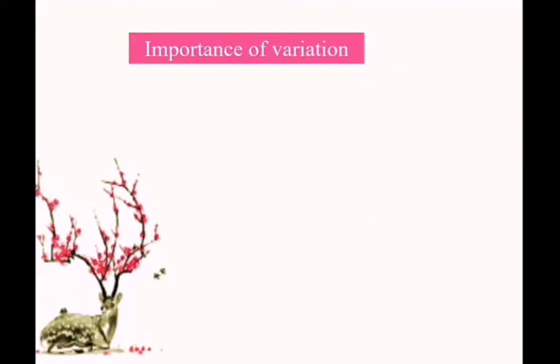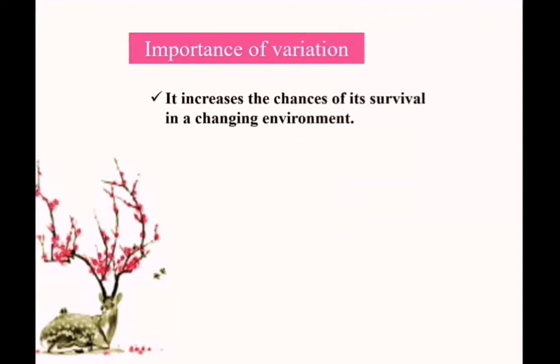But what is the importance of variation? During sexual and asexual reproduction, variations are happening, and during sexual reproduction variations are more. Is there any importance of this variation? Yes, it increases the chance of survival in a changing environment. We know all organisms are adapted to their environment.